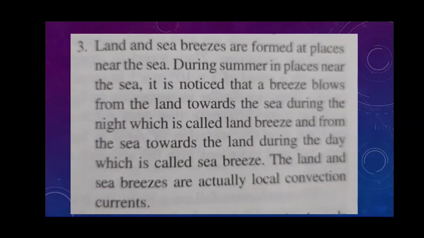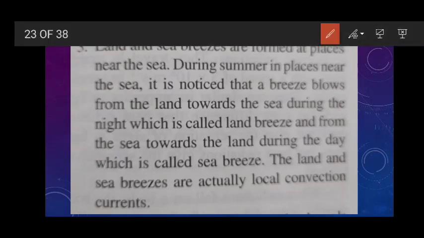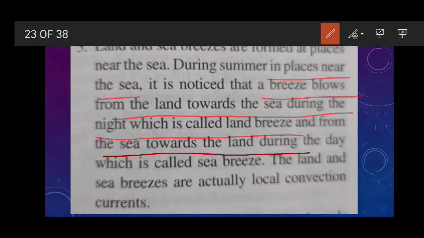Like this, many examples are there, like land and sea breezes. Land and sea breezes are formed at places near the sea. And during summer, what happens in places near the sea? A breeze blows from the land towards the sea during the night, which is called a land breeze, and from the sea towards the land during the daytime, and this is called a sea breeze.